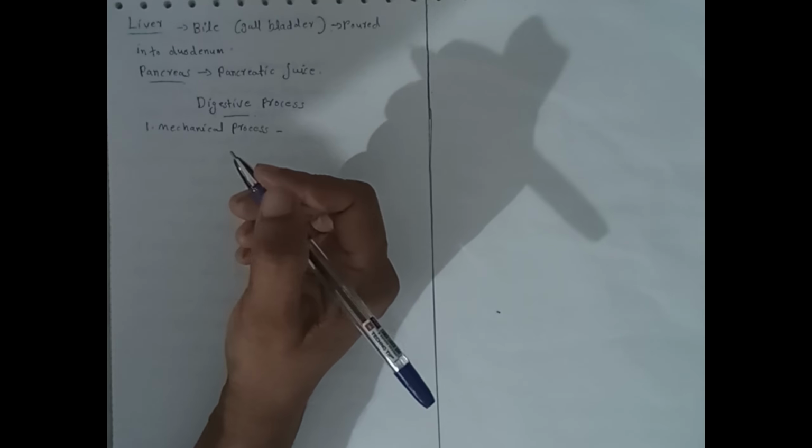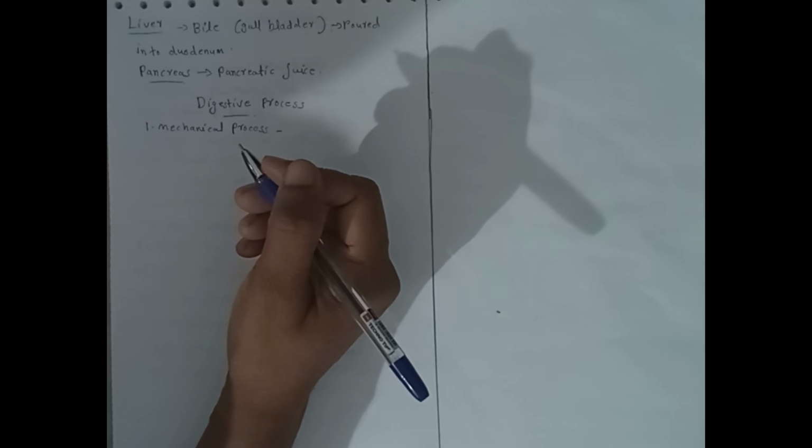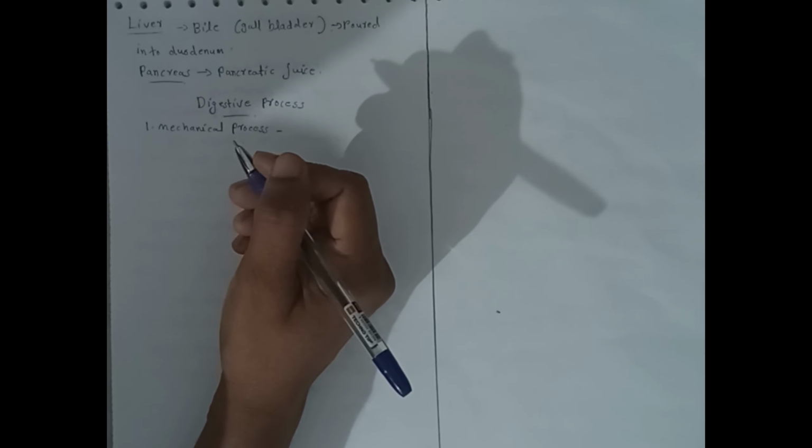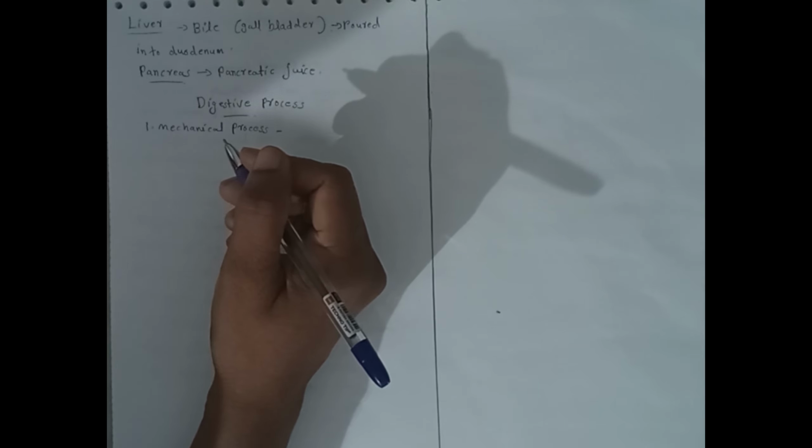In mouth and stomach, food particles are made into small pieces by cutting, chewing and churning. In mouth, it is cutting and chewing, and in stomach, the partially digested food is churned.